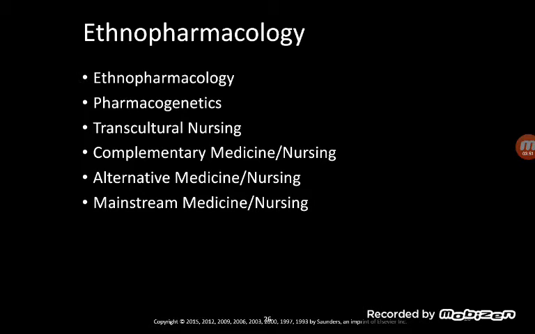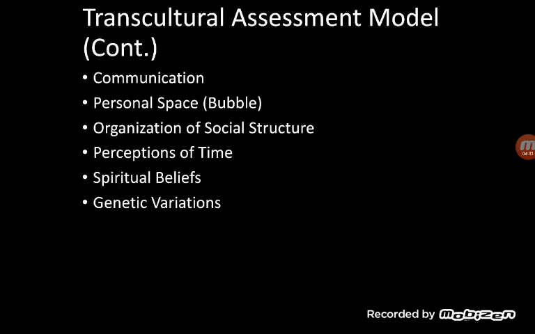So complementary, alternative, and mainstream medicine are terms that are used pretty often. Mainstream medicine is the medicine and nursing that we're used to. Alternative medicine and nursing is a form of alternative medicine that can be used as a standalone treatment, but is not considered mainstream medicine. Complementary medicine and nursing is like alternative, but it is an adjuvant, oftentimes, to the mainstream medicine and nursing that's commonly accepted in the Western environments.